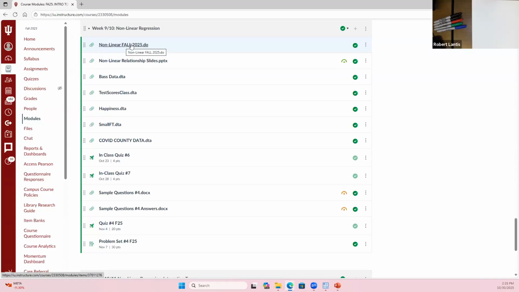So I'll try to clean those do files up after the end of every section so that when you go to work on that problem set, it's a little more usable, and it's not as much information that you may not need. I'll keep the old one up there because it does have additional stuff, in case you're interested or want to go back and see what we did. I know that's not needed for the problem set, but I was interested in that. I'll put up an additional one and call it something like nonlinear fall cleaned up, so it's a little more succinct for you.